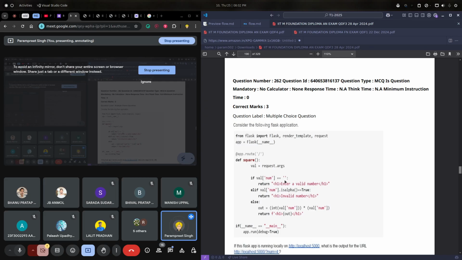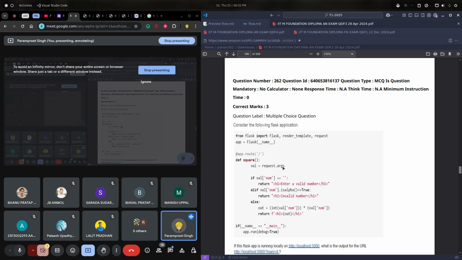If num is not provided, or is provided as an empty string, we are just saying enter a valid number. If it is an alphabet, then we are returning invalid number.